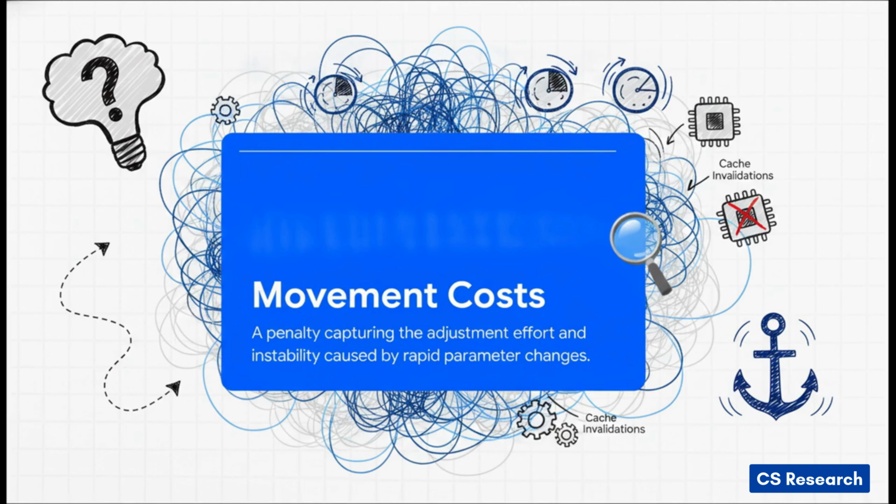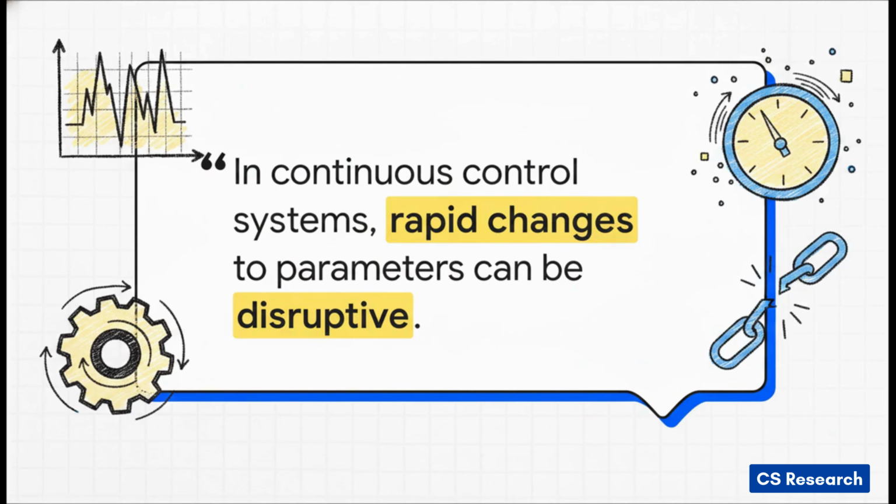Every single time you turn that continuous dial, it incurs what the researchers call a movement cost. See, in continuous control systems, you can't just rapidly change parameters for free. Turning a dial takes computational effort, it causes cache invalidations, and it triggers all sorts of downstream recomputations. So we're left with this serious tension between exploration, turning the dial just to see what happens, and stability, which means keeping the system quiet to avoid racking up all these movement penalties. The researchers literally hit the nail on the head here, noting that in continuous control systems, rapid parameter changes are highly disruptive, and standard algorithms completely fail here.